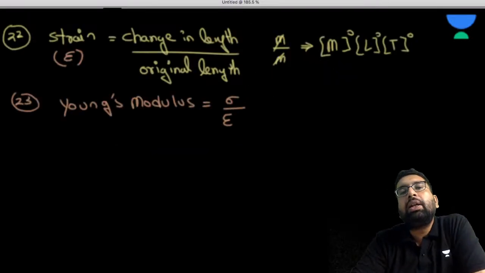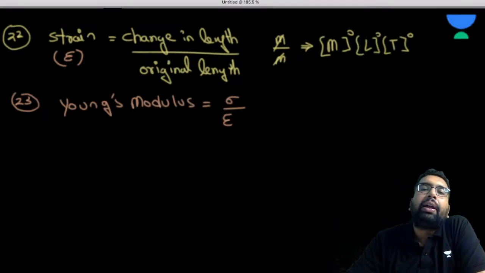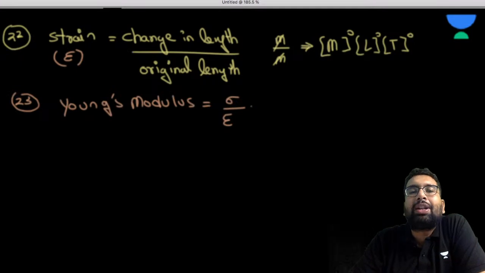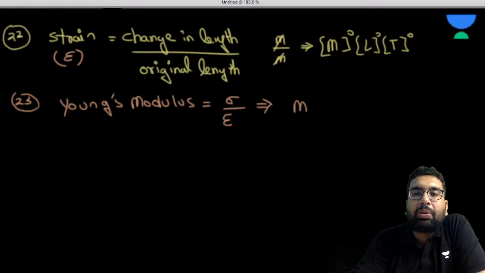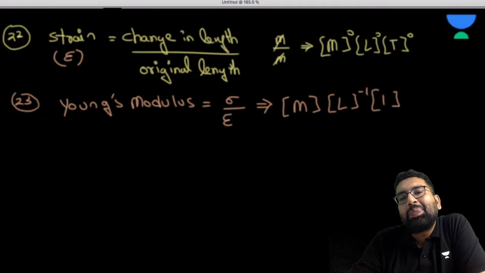So Young's modulus is stress by strain. Strain is dimensionless, so Young's modulus is going to have the dimension of stress. And what is the dimension of stress we just have seen? This is M L^-1 T^-2.